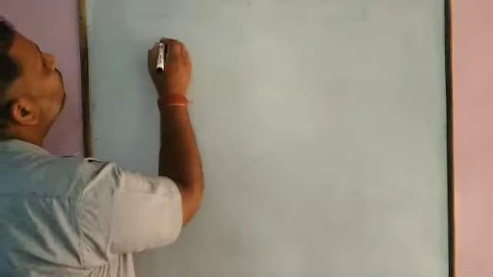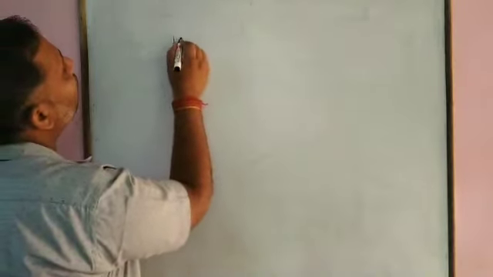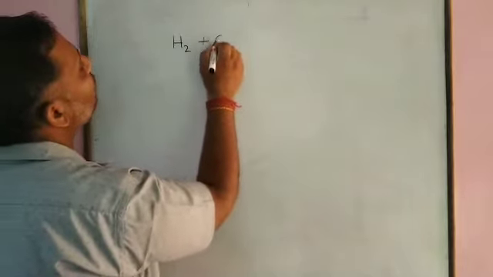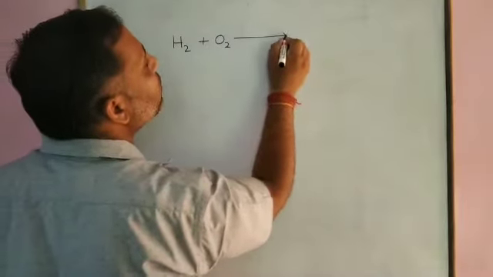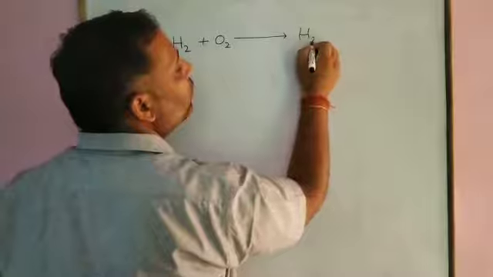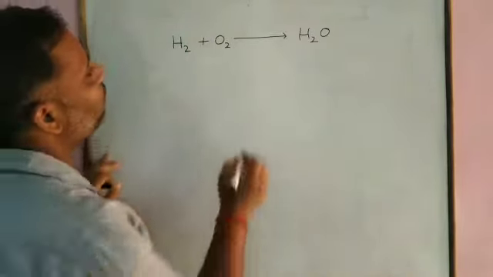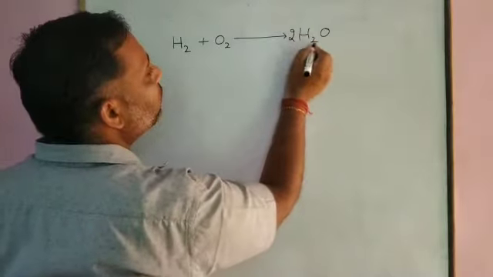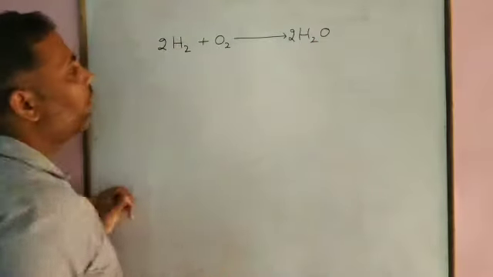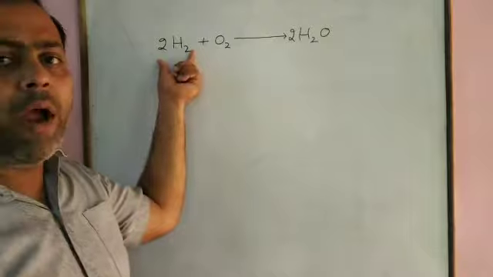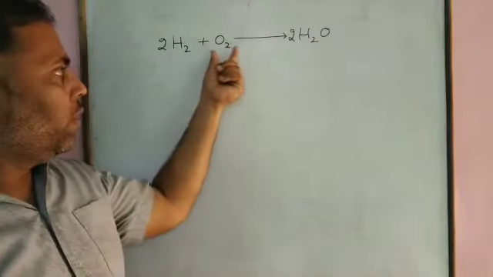Let us understand compound by taking two more examples. For example, when hydrogen combines with oxygen, what does it form? It forms water. Let us first balance it. 2H2, 2H2. It means when hydrogen combines with oxygen, it forms water.